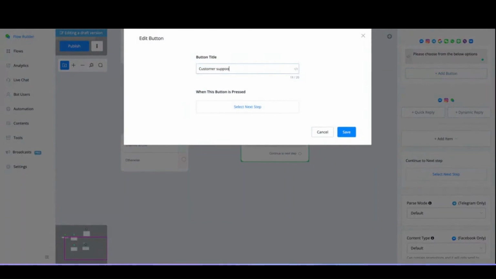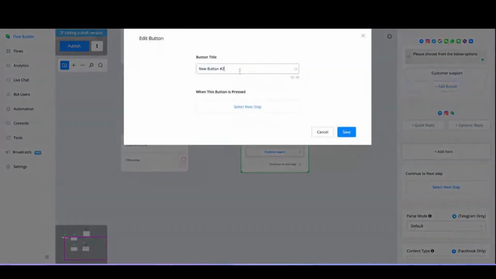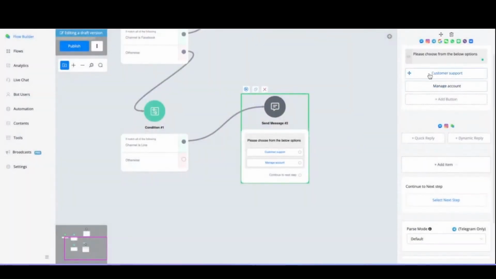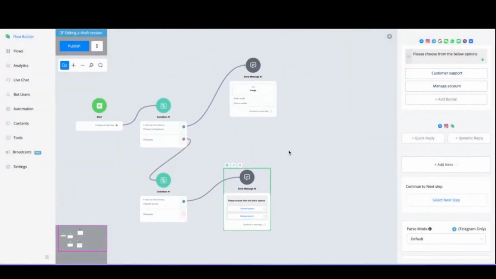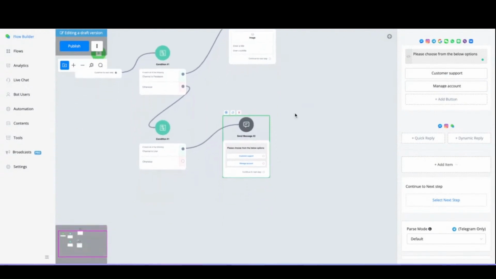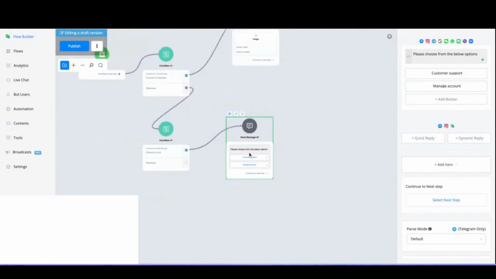So you could say customer support. And what could we have? Manage my account, manage account. You can set up your menu this way. So for Facebook Messenger, you could set up gallery cards that work exactly the same way with images, text, and a button. But for channels that do not support gallery cards, you can set up a text menu instead.